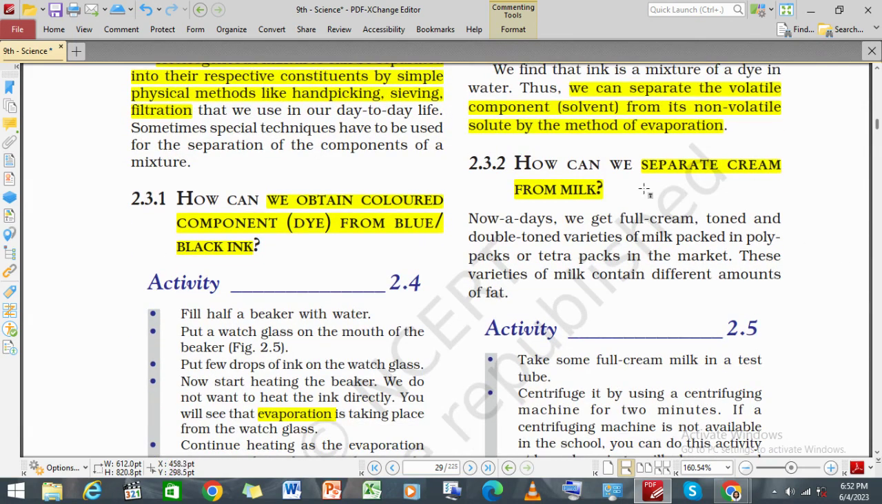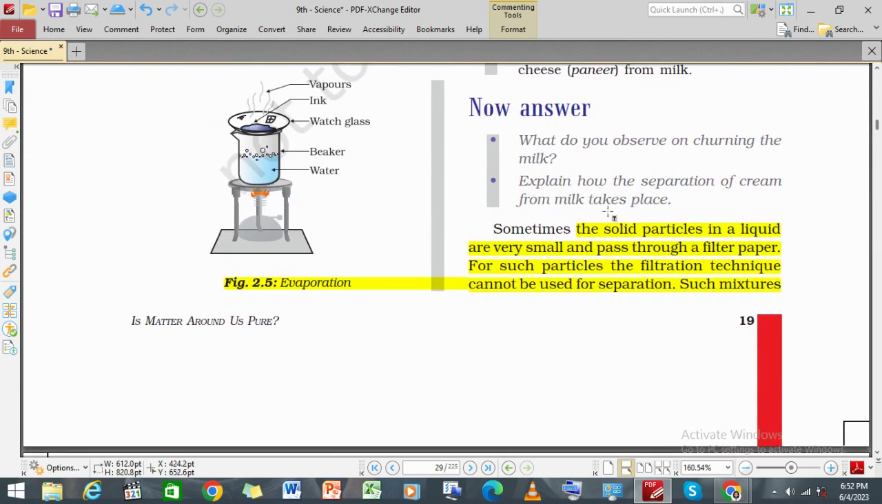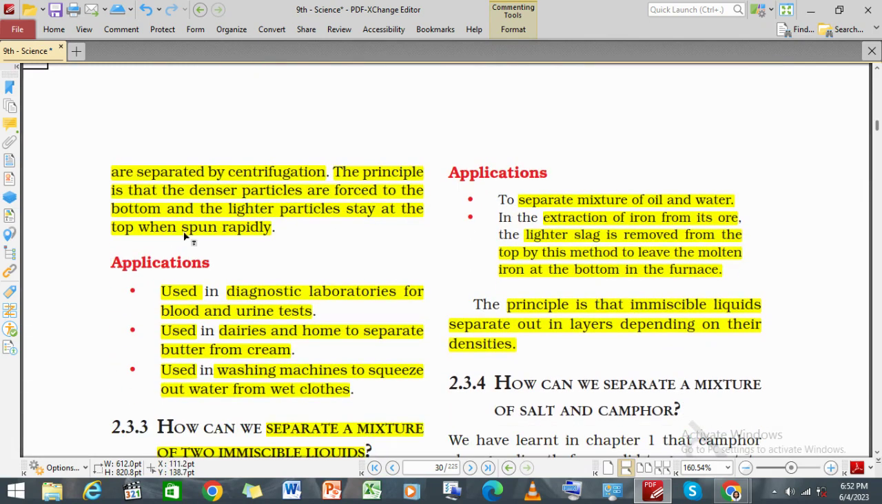How do we separate cream from milk? It is again the process of centrifugation, which we discussed earlier for the colloidal solution. The solid particles in a liquid are very small and pass through a filter paper. For such particles, the filtration technique cannot be used for separation, and such mixtures are separated by centrifugation, as I have already told you.